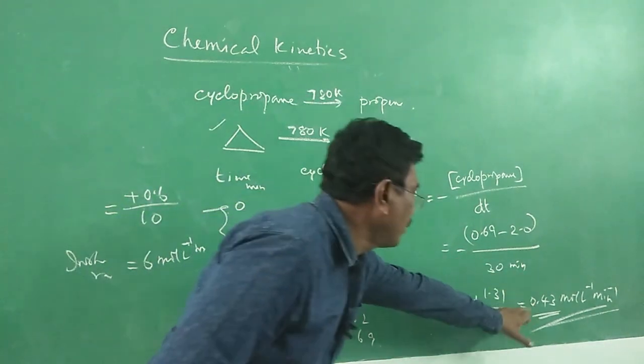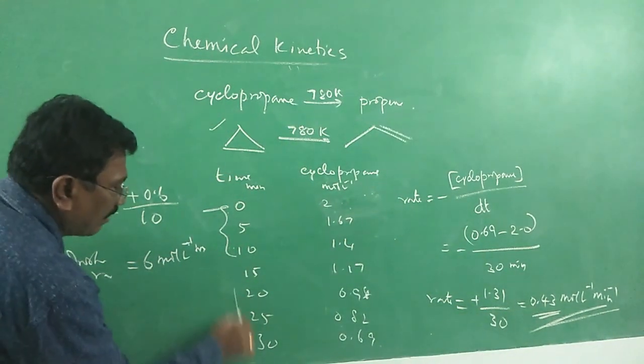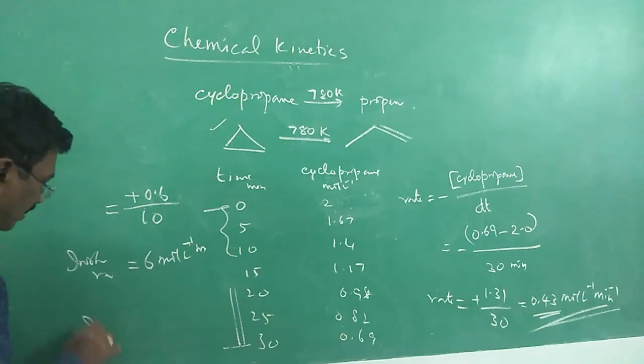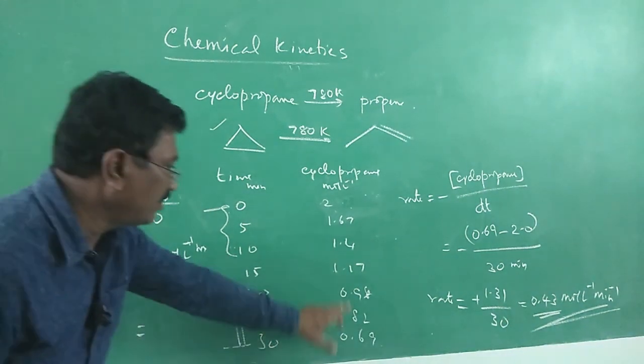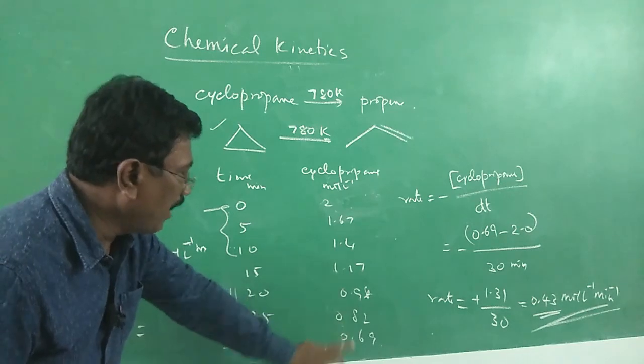Here is the average rate. Again, the instantaneous rate I can find within this. What will be the instantaneous rate at the end? It is equal to the difference, 0.98 minus 0.69.